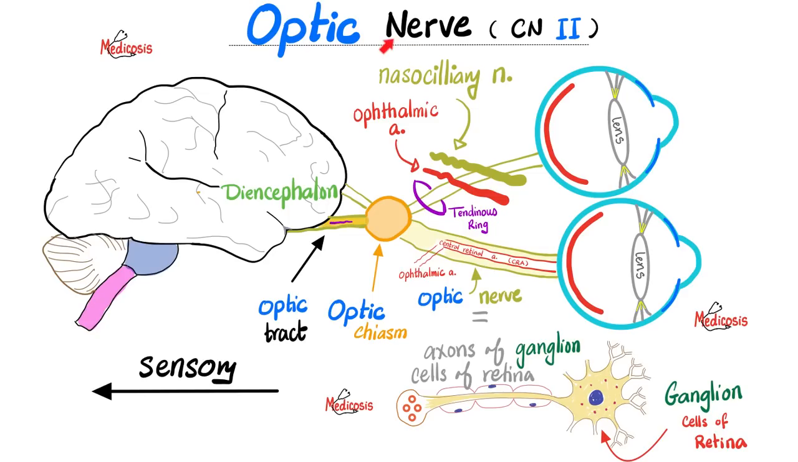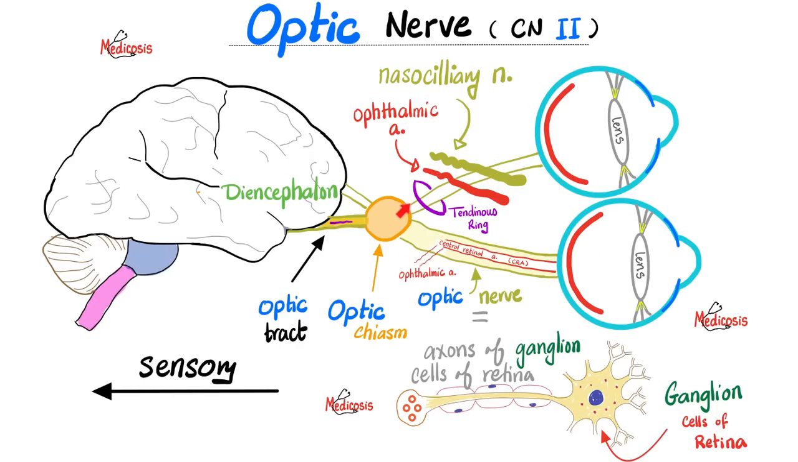Let's review the anatomy of the optic nerve. This is your left eyeball, this is your right eyeball, this is the retina, this is the retina in the other eye. The retina has gazillion layers. One of them is the ganglion cell layer. The ganglion cell layer is the beginning of the optic nerve. The optic nerve is sensory, of course, so therefore it's afferent. It starts in the eyes and reaches the brain.